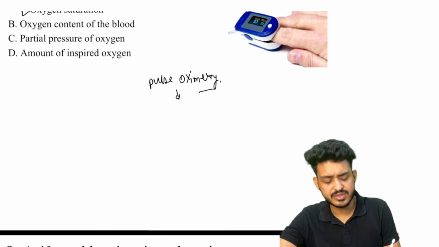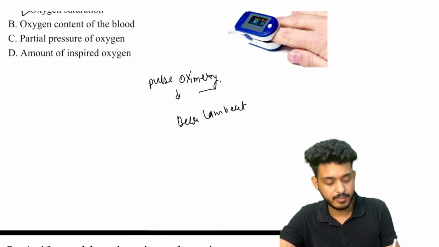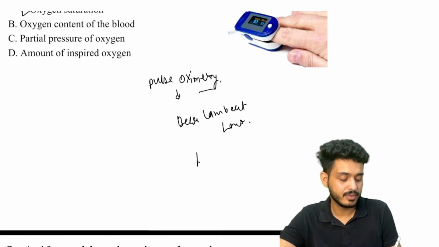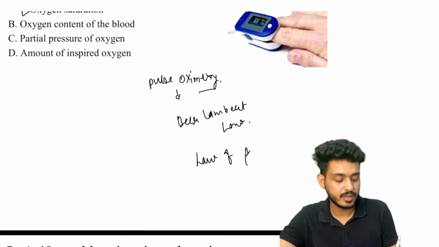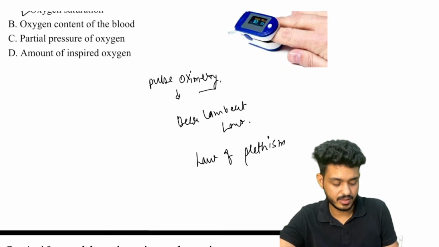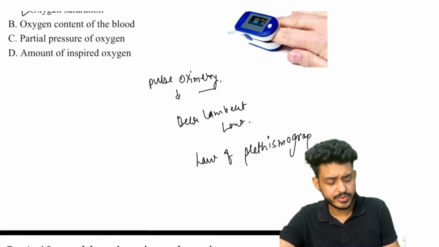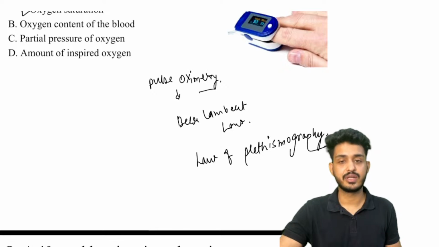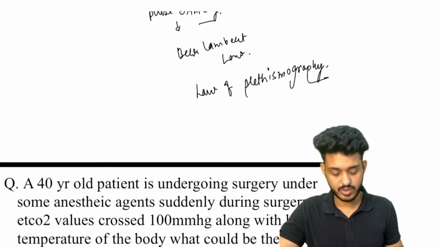It is based on two important laws, that is Beer-Lambert's law and the law of plethysmography. No need to go into detail for now, just remember this. So this one will be telling us about the oxygen saturation.